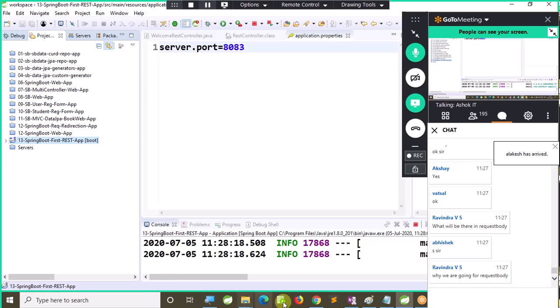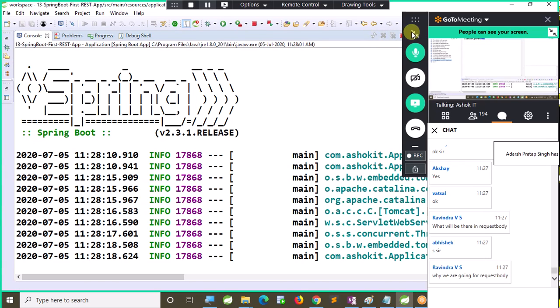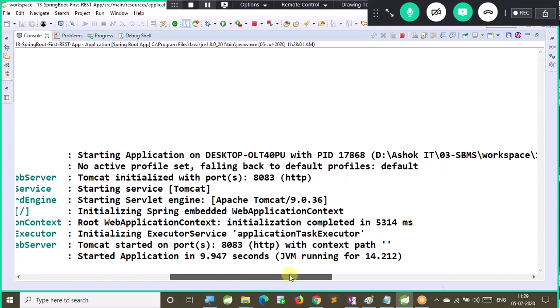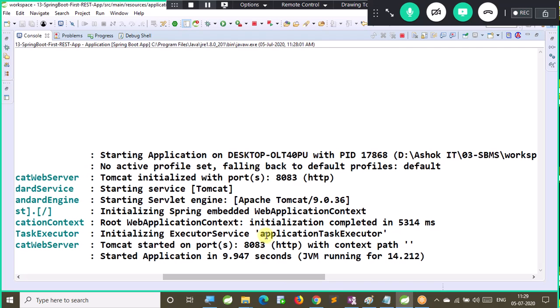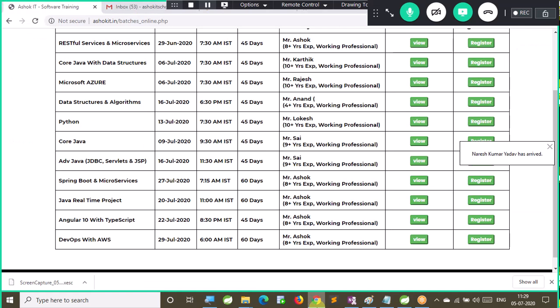Yeah. Now let us check the console. Application started with the port number 8083. What is the context path for this? Empty. No context path we specified. Now let's go to the browser.